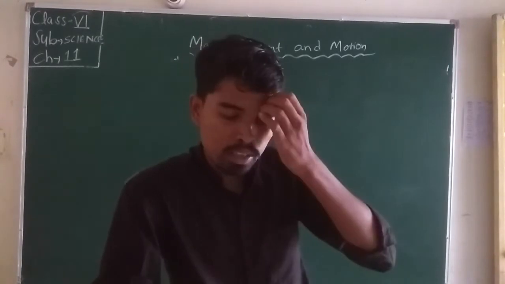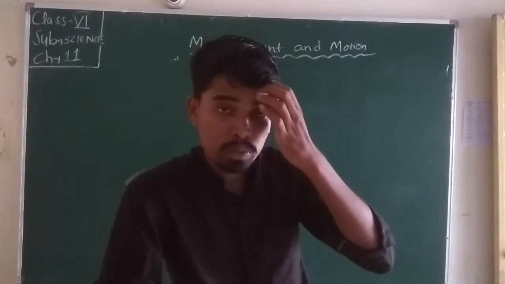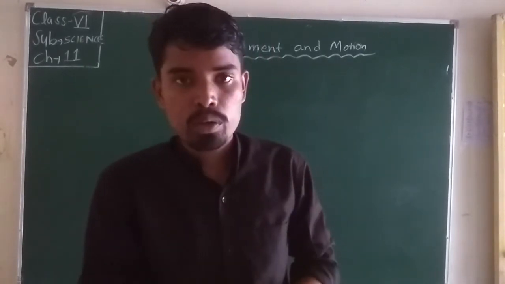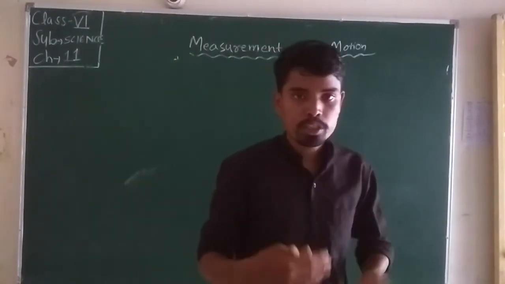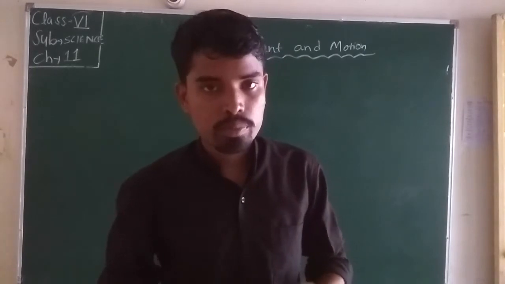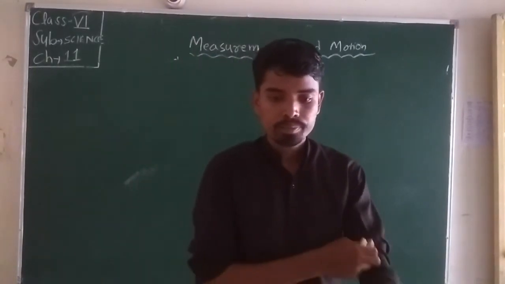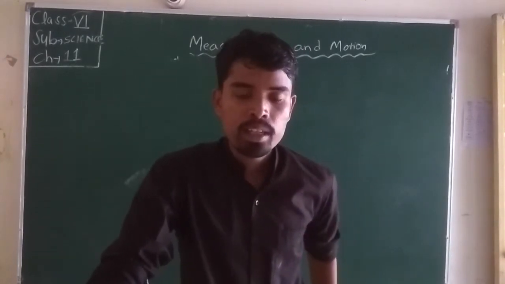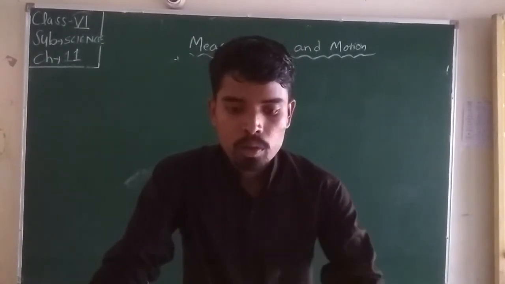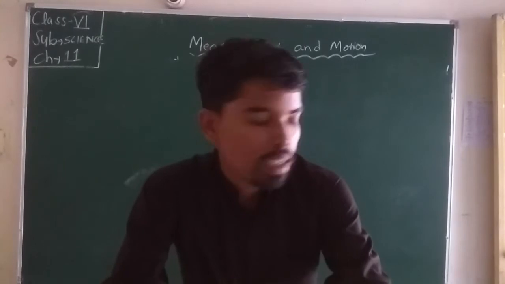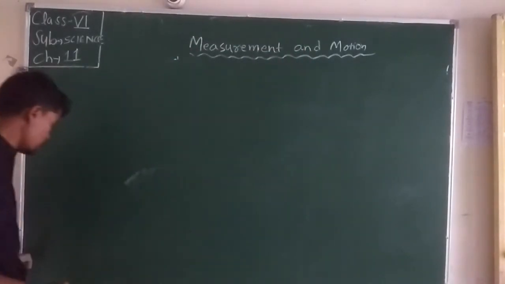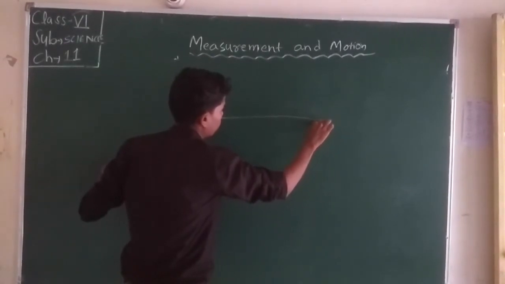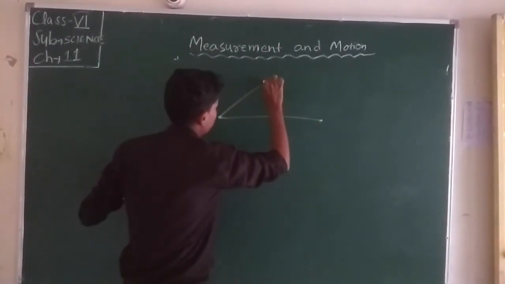Okay, students, some of the precautions we should take when we measure any substance. Mainly, the scale must be placed in contact with the object. Suppose with a scale we measure the length of any material.